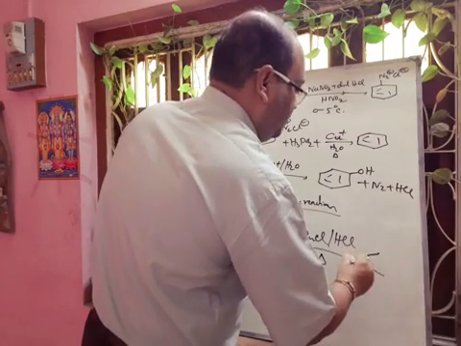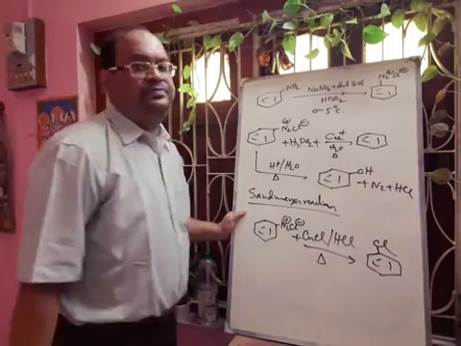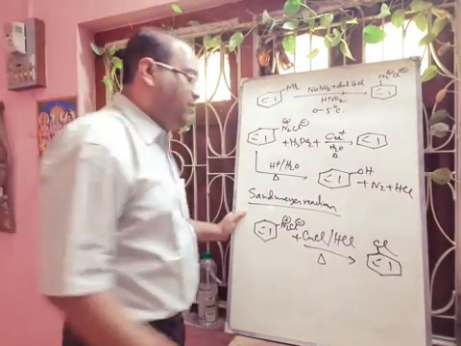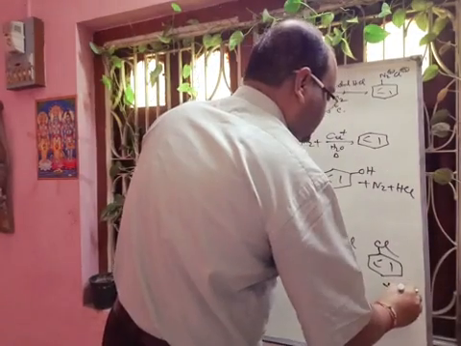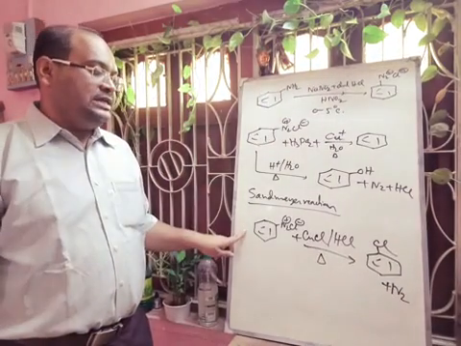That will give you chlorobenzene, and there will also be formation of nitrogen gas, and this reaction is called the Sandmeyer reaction. Understand?